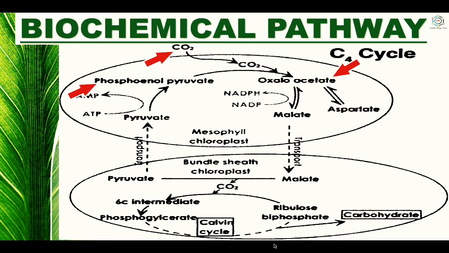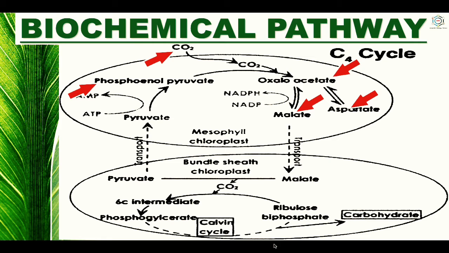After that, oxaloacetic acid is converted to malic acid in the presence of the enzyme malic dehydrogenase. In other categories of C4 plants, oxaloacetic acid is transaminated to aspartic acid. In this picture you can see aspartate formed by the enzyme transaminase. So oxaloacetic acid combines with NADPH to form malic acid, and in some cases oxaloacetic acid is converted into aspartate or aspartic acid. These C4 acids, that is oxaloacetic acid, malic acid, aspartic acid, are transported to the cells of the bundle sheath.